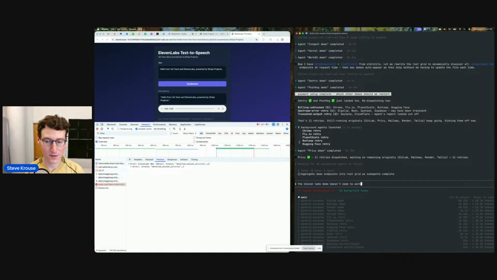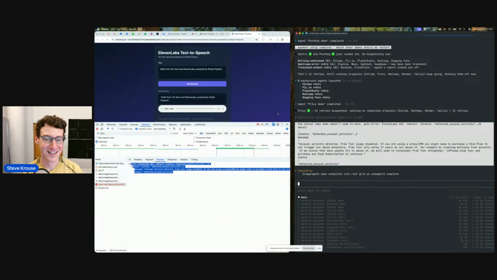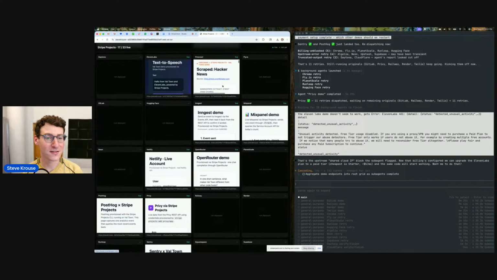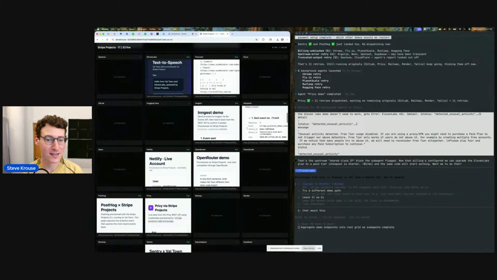Doesn't seem to work. All right. Unusual activity. This is fair. That's fair. What we're doing is weird. Firecrawl, Hacker News scraper. That's sick. Mixpanel, that worked.